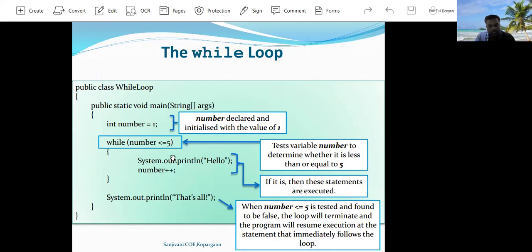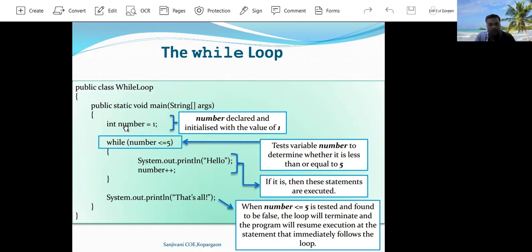This means whatever statements are written inside the while loop get executed for number between 1 to 5. That is, the hello message is printed for a number between 1 to 5. And here the value of number is incremented by 1 for each iteration of the while loop.